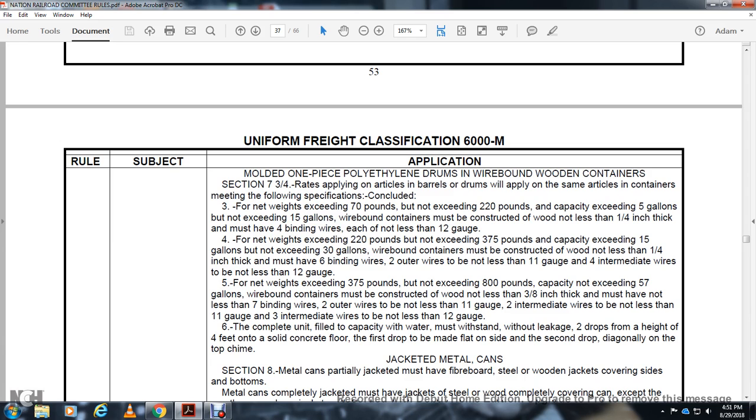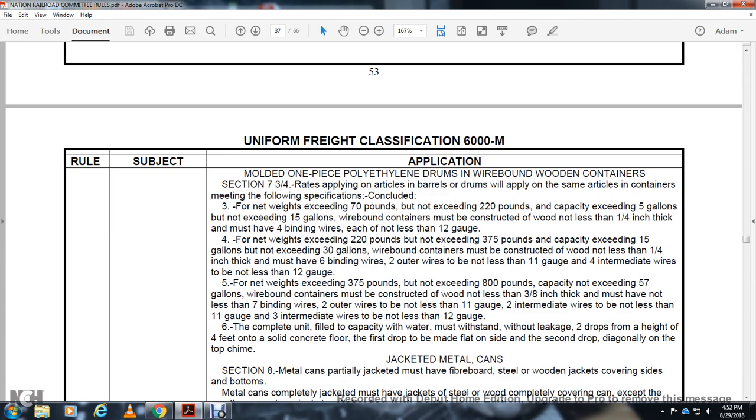With net weights exceeding 220 pounds but not exceeding 375 pounds, capacity exceeding 15 gallons but not exceeding 30 gallons, wire-bound containers must be constructed of wood not less than 1/4 inch thick and must have 6 binding wires, 2 outer wires not less than 11 gauge and 4 intermediate wires not less than 12 gauge. For net weights exceeding 375 pounds but not exceeding 800 pounds, capacity not exceeding 57 gallons, wire-bound containers must be constructed of wood not less than 3/8 of an inch thick and must have not less than 7 binding wires, 2 outer wires not less than 11 gauge, 2 intermediate wires not less than 11 gauge, and 3 intermediate wires not less than 12 gauge.